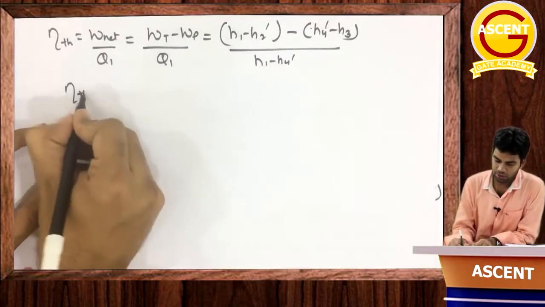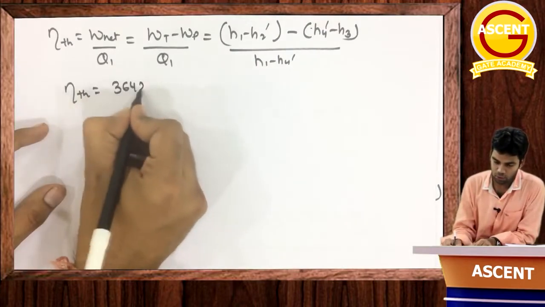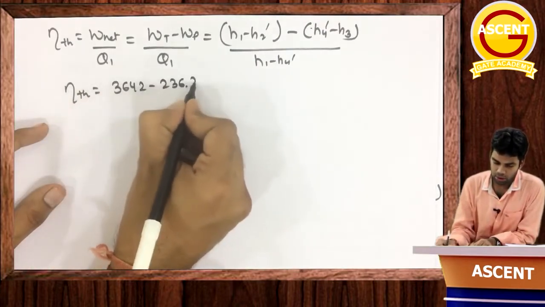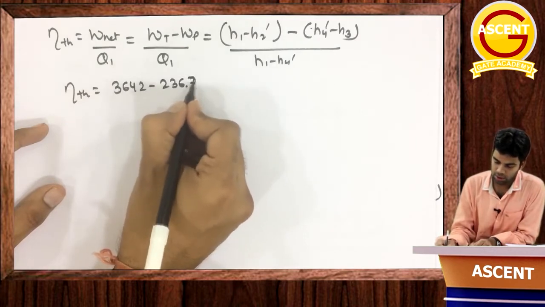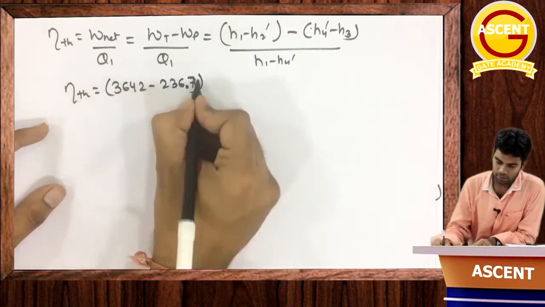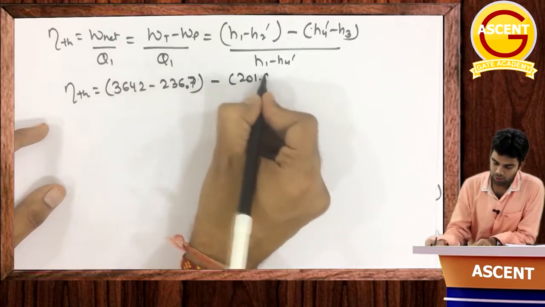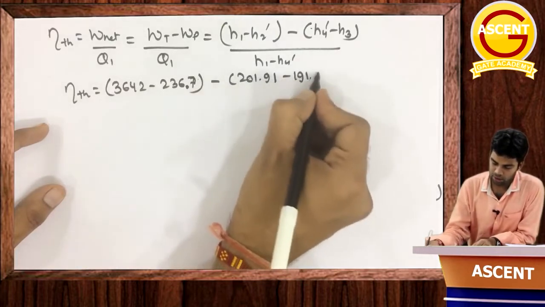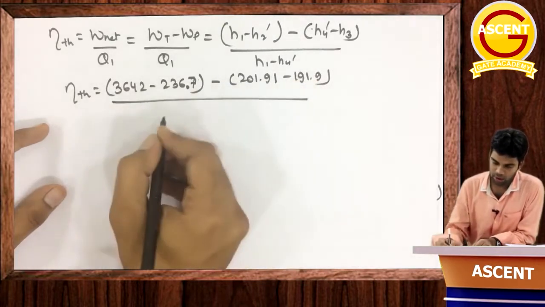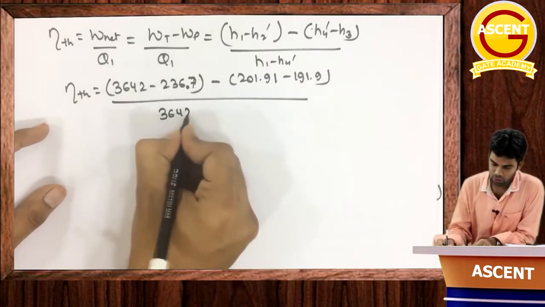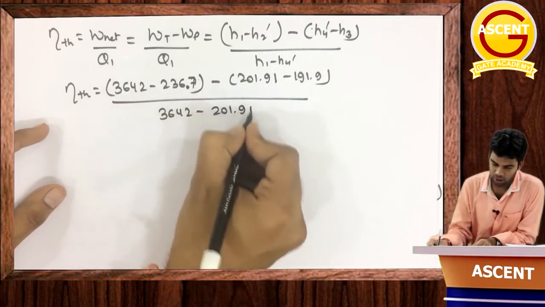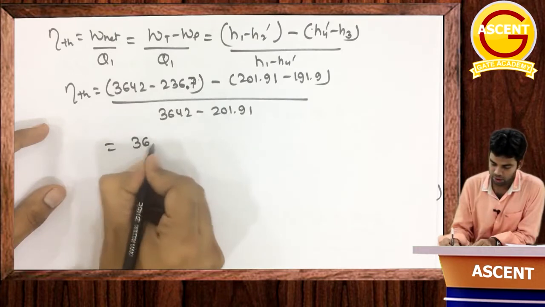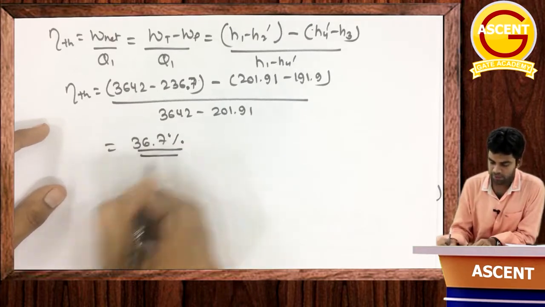So this thermal efficiency will be equal to 3642 minus 2367, minus 201.91 minus 191.9, divided by 3642 minus 201.91. So this efficiency will be equal to 36.7%. Getting this?